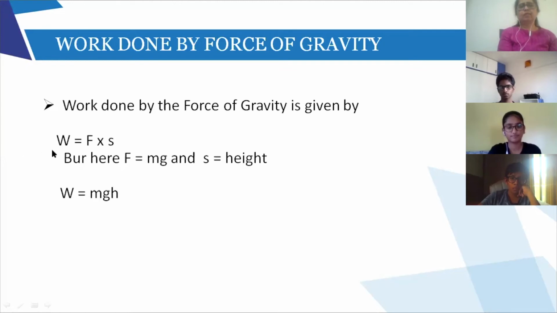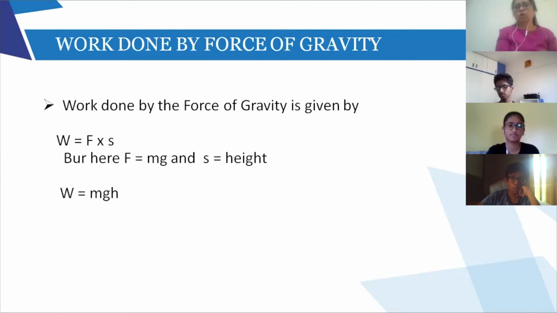We say work done is force into displacement. But remember the third chapter last year, whenever we were talking about gravitation, the force we used to say was m into g. F is not m into a; that is for linear motion, where F is m into a. But when you're talking of gravitation, then the force becomes m into small g. What is small g? Acceleration due to gravity.